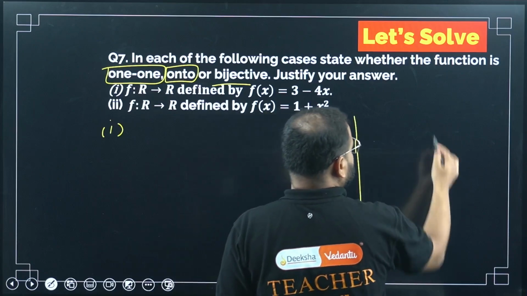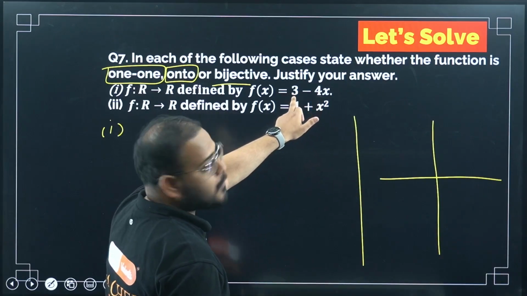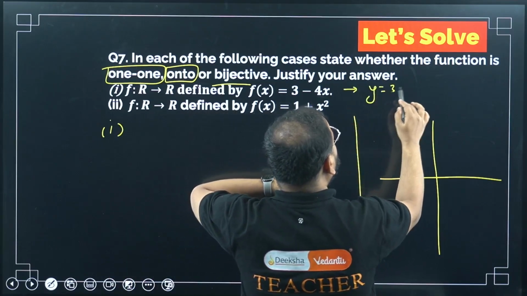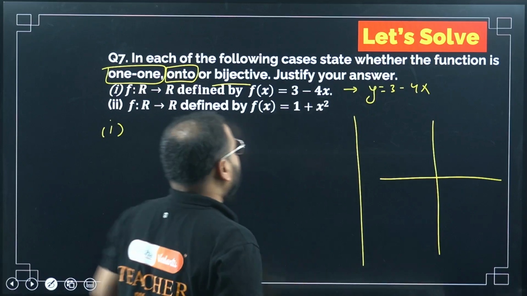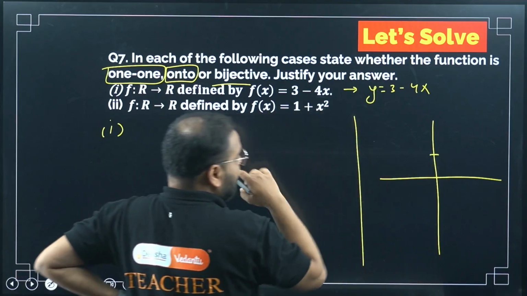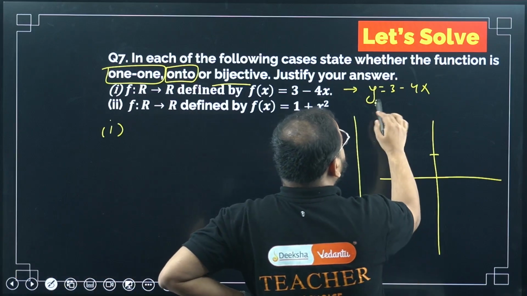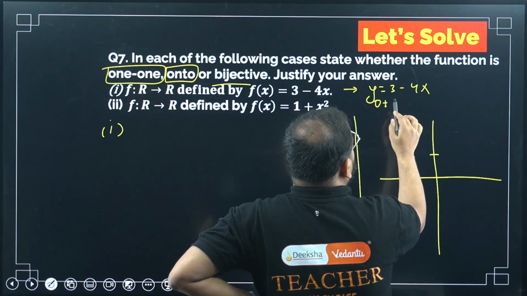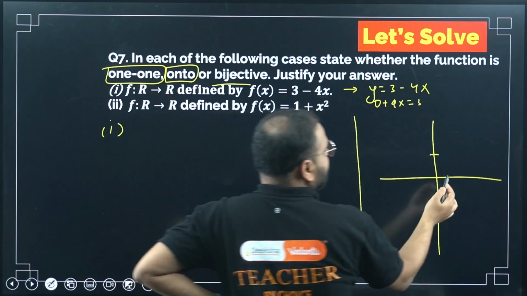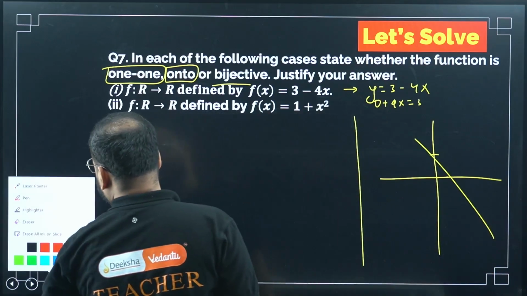3 minus 4x. Draw the graph. At x equals 0, what is the y value? Please check the function: y equals 3 minus 4x. X is 0, what is y? 3. So somewhere here. And what about y is 0? Then 4x equals 3, so x will be 3 by 4, less than 1. Somewhere here, right? This is my graph, right? Correct?